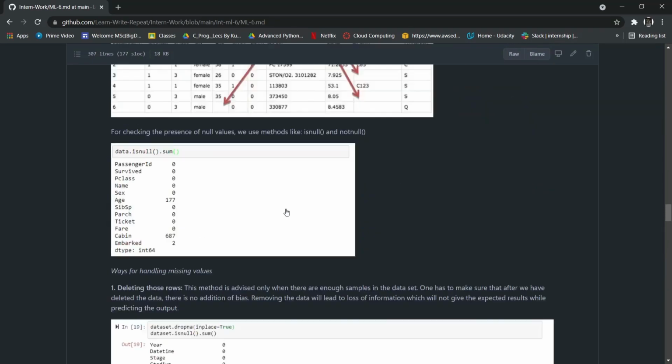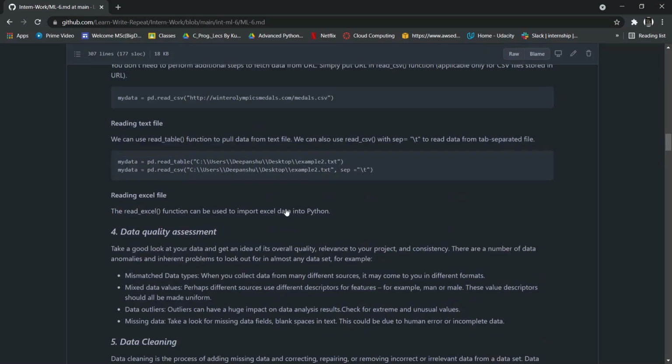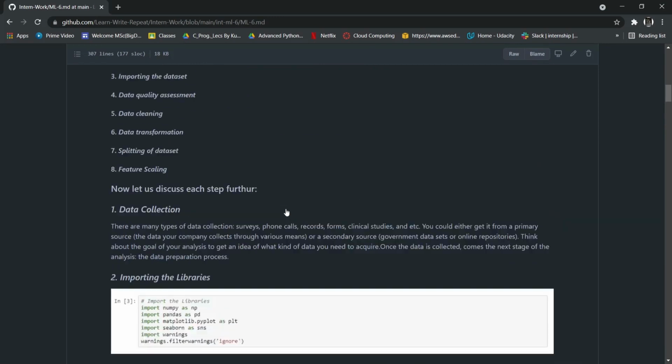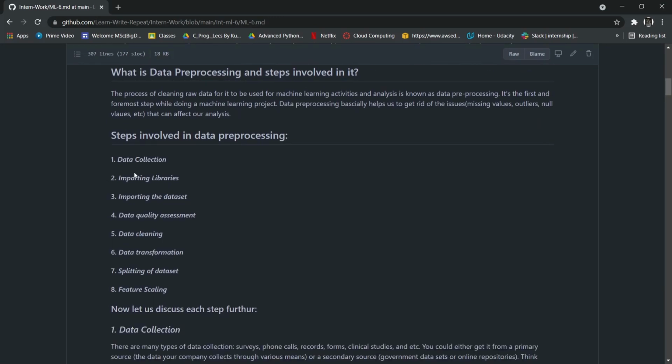So as you can see, we have almost gotten rid of every issue that can be present in a data set. I'll briefly go through the steps once again. We collected the data from various sources, imported the libraries, imported the data set in our Jupyter, and after that we took a look at what kind of issues we are going to have in our data.